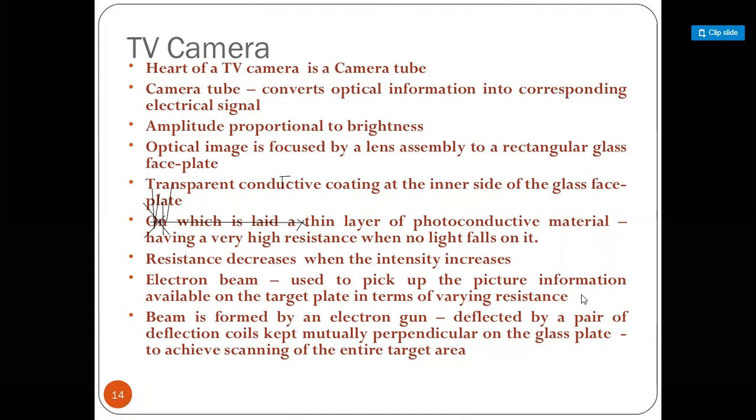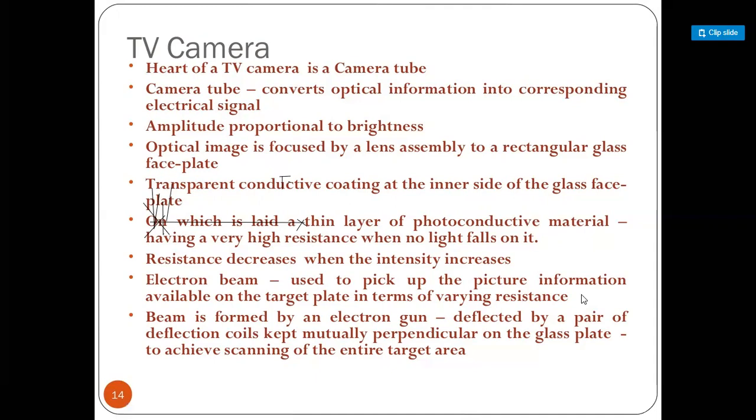So we are seeing that the camera is acting as a sensor, which converts the optical information, or physical information, into the electrical form. The amplitude is proportional to the brightness. The amplitude of that signal is proportional to the brightness. If the amplitude of that camera tube signal is very large, then we are able to say that the brightness information is very large.